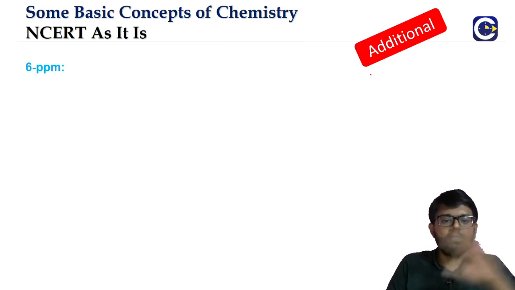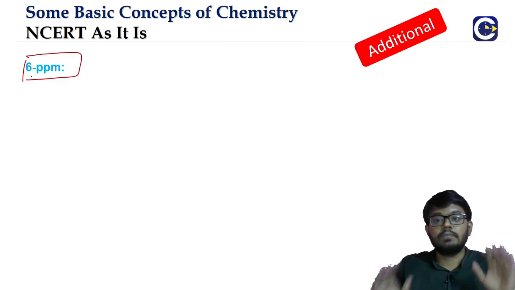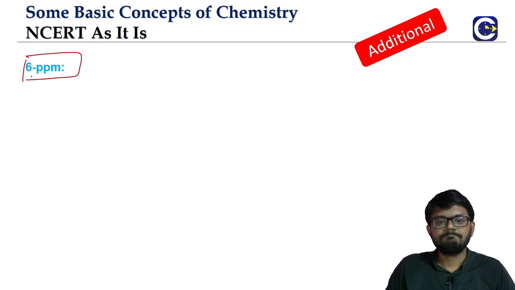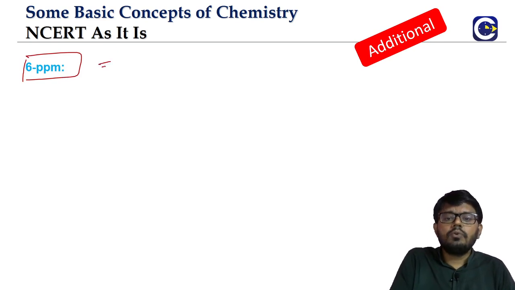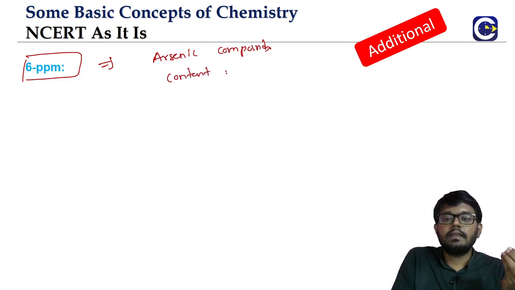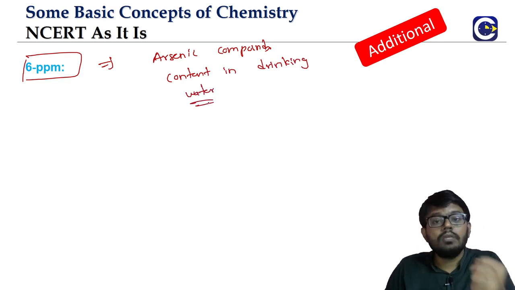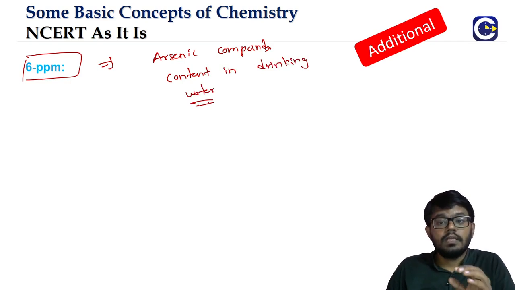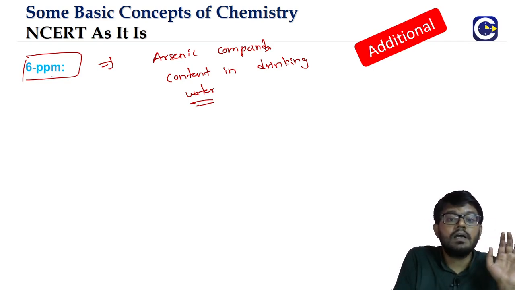Now the other concentration. We talked about the normality for quite some time because that's a very important concentration term, and we can see the importance also when you look at the past year questions. If we're talking about the arsenic compounds content in drinking water, generally these are contaminants. We talk about a very minute amount. Here you cannot express them in fraction or percentage because they will be in very small amount. So that is the reason why we use ppm.